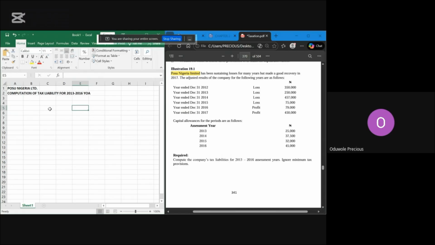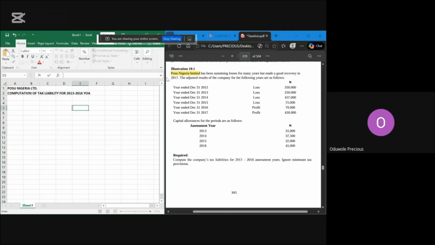We'll talk about that. So first of all, those that were around when we did basis of assessment know that I told you that we have a normal basis and an abnormal basis. And I said the abnormal basis is either when the company is commencing business or there's a change in accounting date.